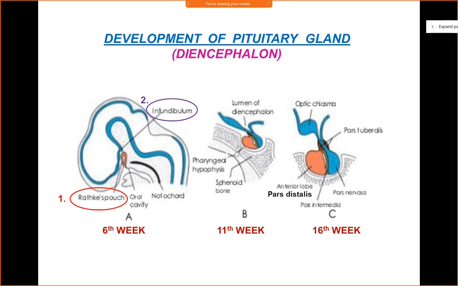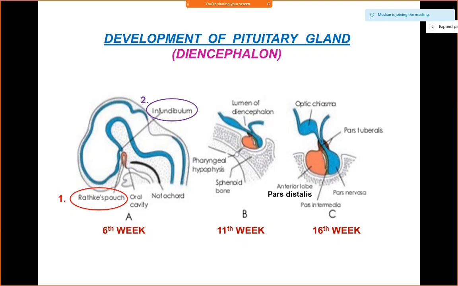So this Rathke's pouch will grow up. As it grows upwards and dorsally, it will meet with a downward extension from the floor of the diencephalon, which is known as the infundibulum. It will go and meet with the infundibulum and fuse with it. And it will form the primitive pituitary gland. Right? Now, what will the Rathke's pouch form?